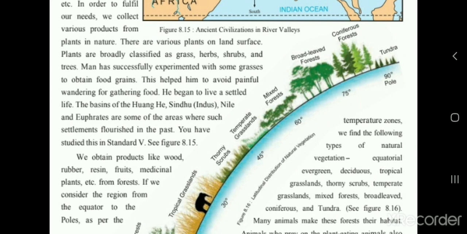For example, tulsi and neem are considered herbs. And the small plants are called shrubs. And trees means long or giant plants. So here the plants are classified into four: grass, herbs, shrubs and trees.